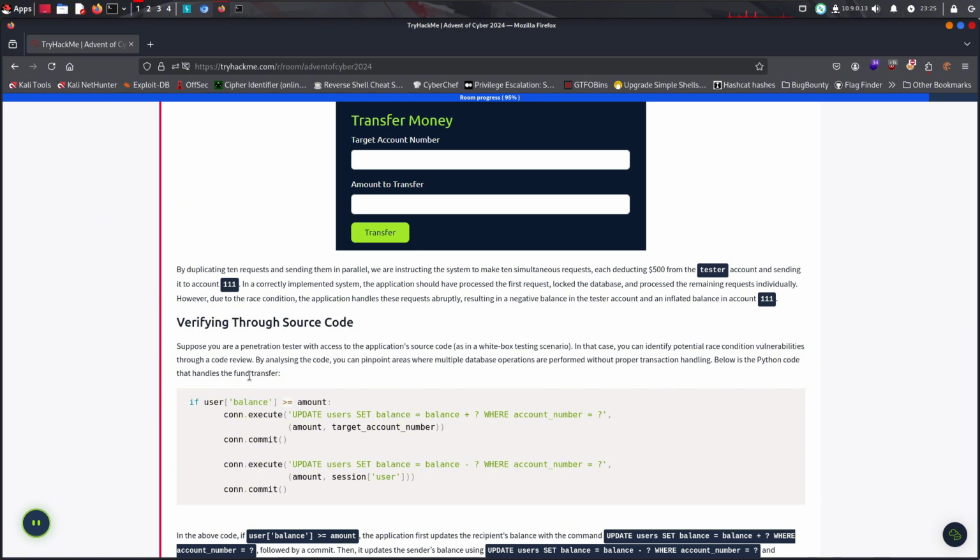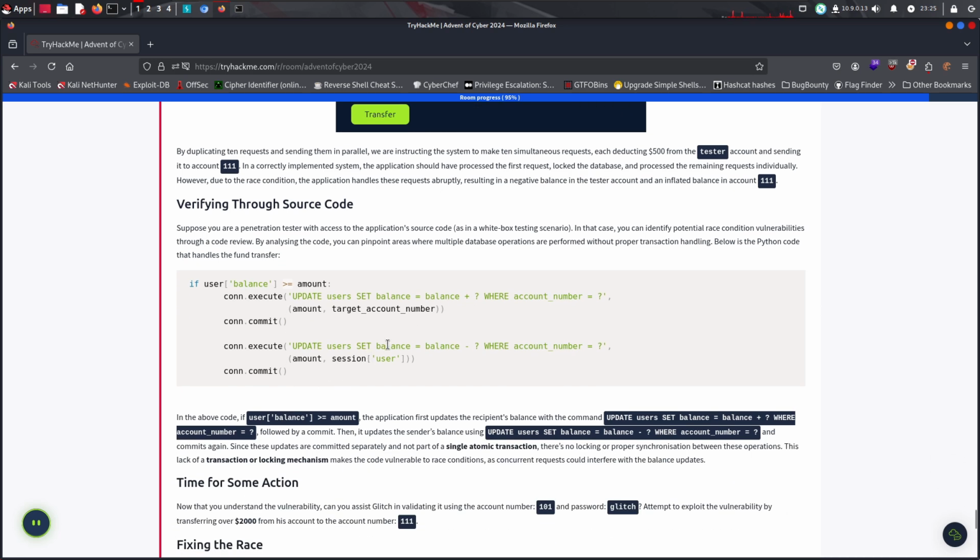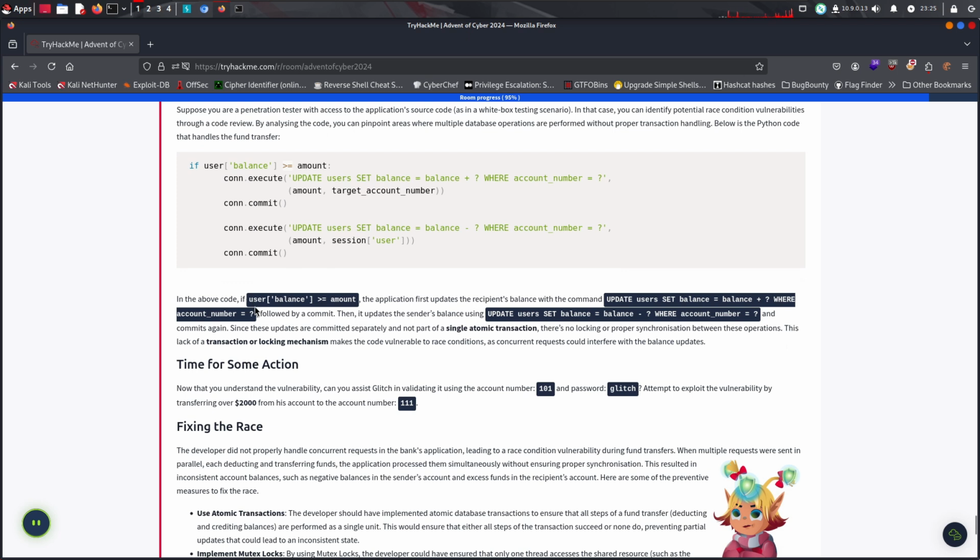Alright, so here we see: if user balance is greater or equal to the amount, set balance where account number, commit, execute. In the above code, if user balance is greater or equal to the amount, the application first updates the recipient's balance, followed by a commit, then updates the sender's balance using update user set balance equals balance minus amount where account number equals this, and commits again.